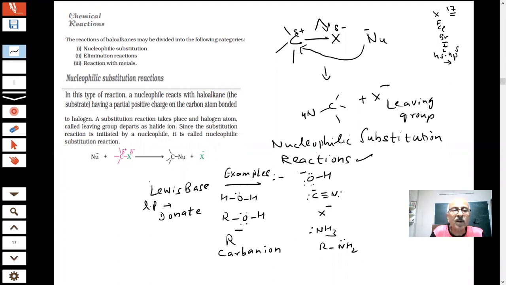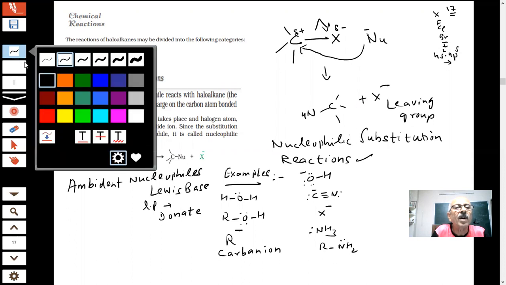And one more thing I want to tell you: among the nucleophiles there is something called ambident nucleophile. Now this is going to be the most important question. Ambident nucleophiles. Can you tell me what are ambident nucleophiles, students? This is the most important.